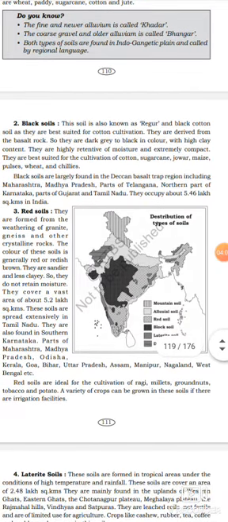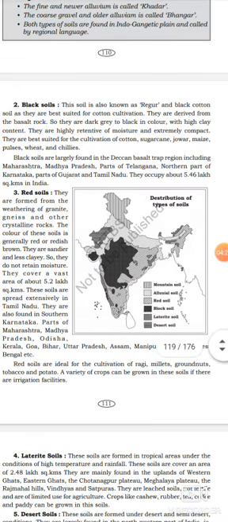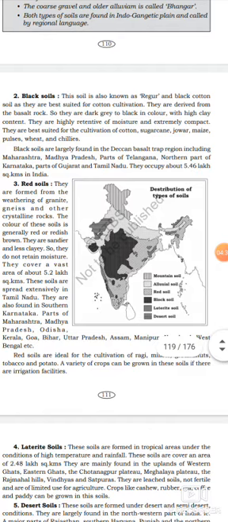Let's see now the second one, black soil. This soil is also known as Regur and black cotton soil as it is best suited for cotton cultivation. Listen, black soil is also known as Regur soil or black cotton soil because it is best suited for growing cotton. They are derived from the basalt rock.